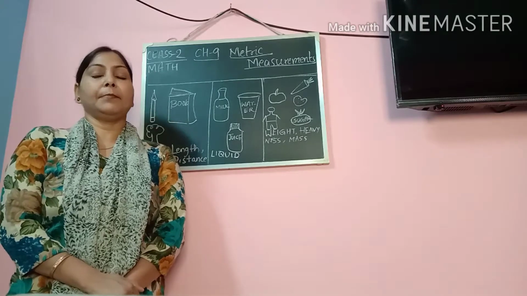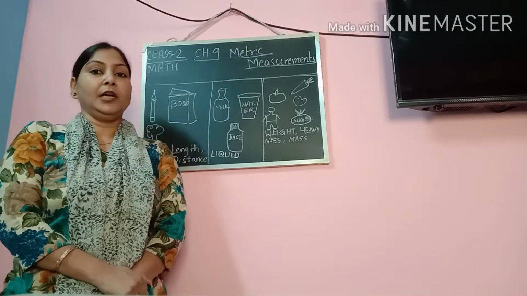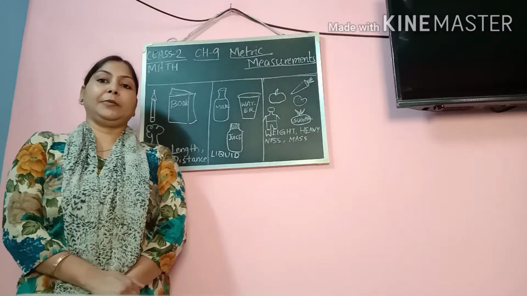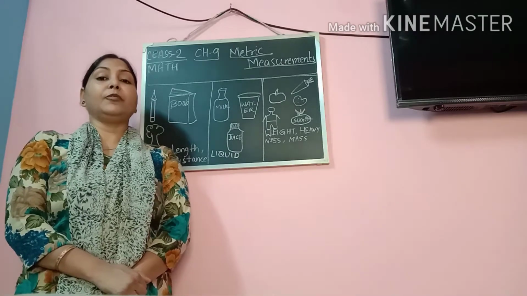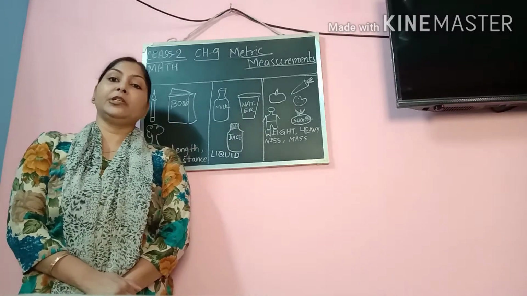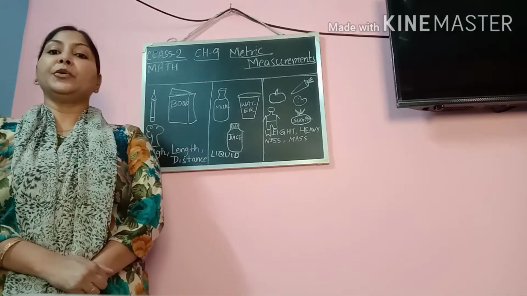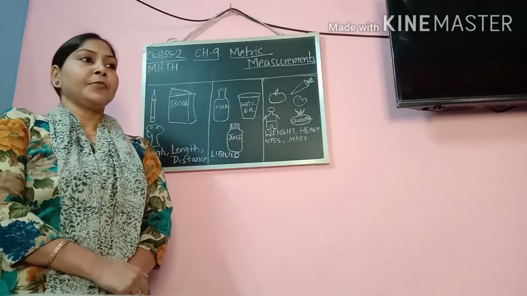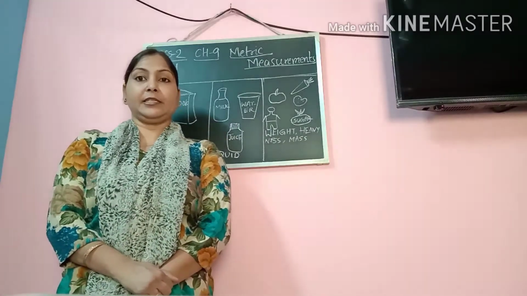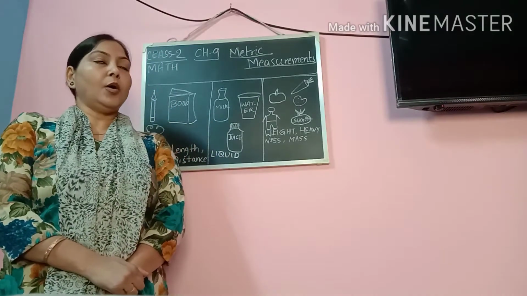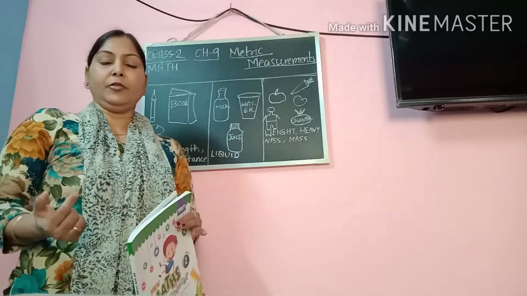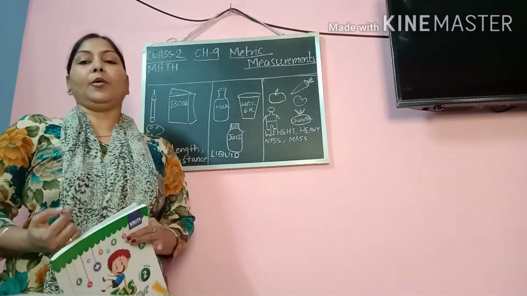So here I am with chapter number 9, which is metric measurement. Now in this chapter we are going to learn how to measure things. In mathematics, we have certain units to measure things. Now what do we understand by things? Things means all the material which we see around us.